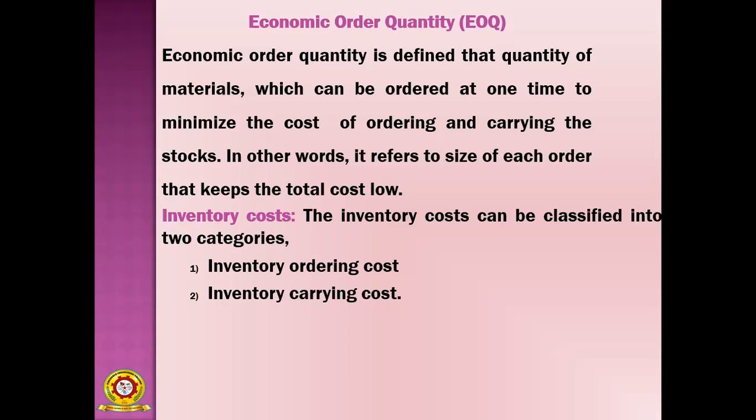So in the traditional method, in EOQ the ordering cost is also important. Every time you send a purchase order to the supplier, then only according to your purchase order do they send the stock.